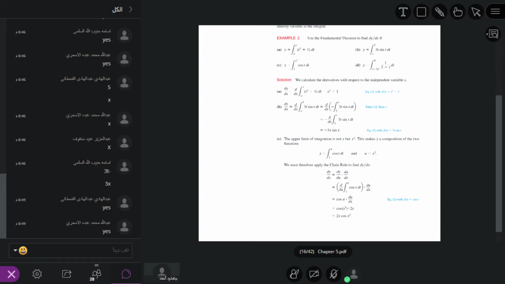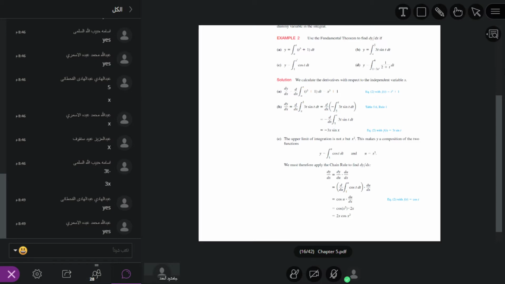Like in part 3, we have the definite integral from 1 to x square. Now the upper limit is not x, it is x square. So how can we solve this? We solve it in this way.